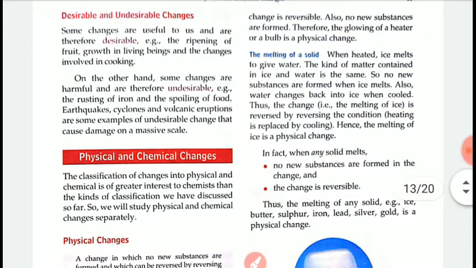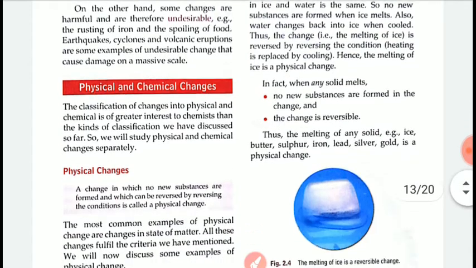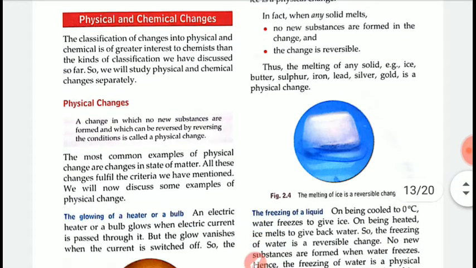In fact, when any solid melts, no new substance is formed and the change is reversible. Thus, melting of ice, butter, sulfur, iron, lead, silver, and gold are all examples of physical change.